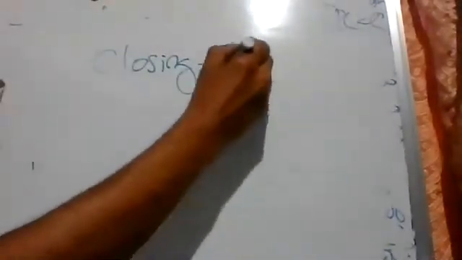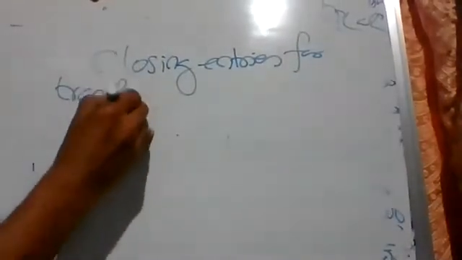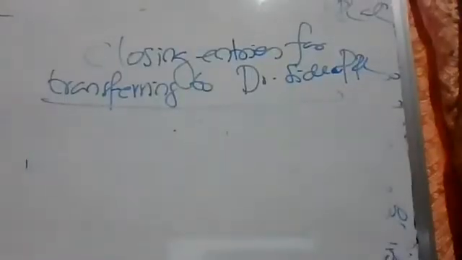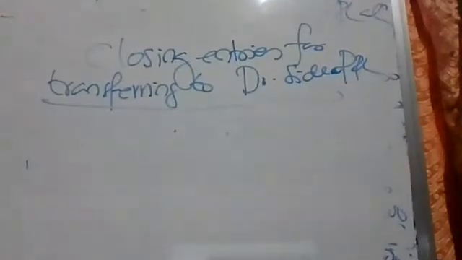Closing entries, in the reserved space you have to write: Closing entries for transferring to the debit side of the profit and loss account. So the heading is meaningful, and we are ready with the answer.